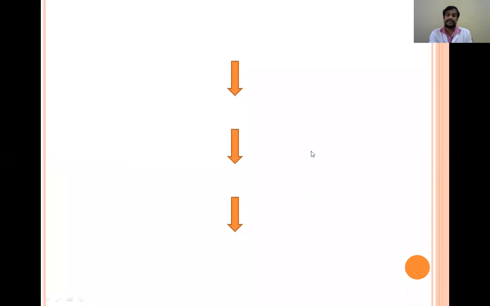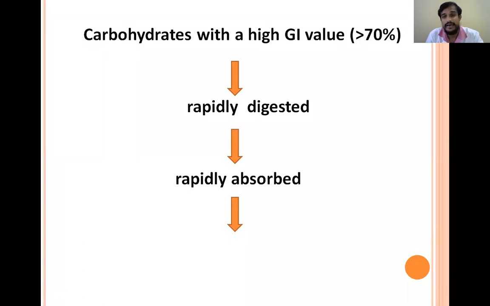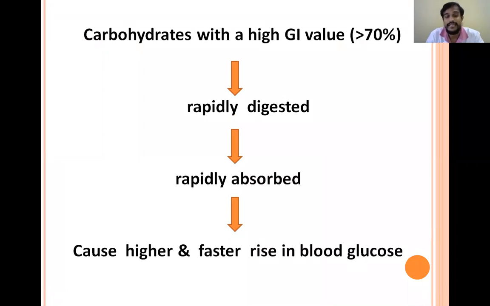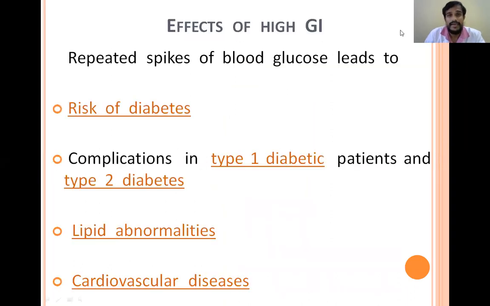So if a person takes food with a high glycemic index, that is greater than 70, there will be rapid digestion and rapid absorption, which leads to a higher and faster rise of blood glucose levels. So this leads to repeated spikes of blood glucose. If there are repeated spikes of blood glucose, it leads to different effects. So these are the effects of taking food with a high glycemic index.